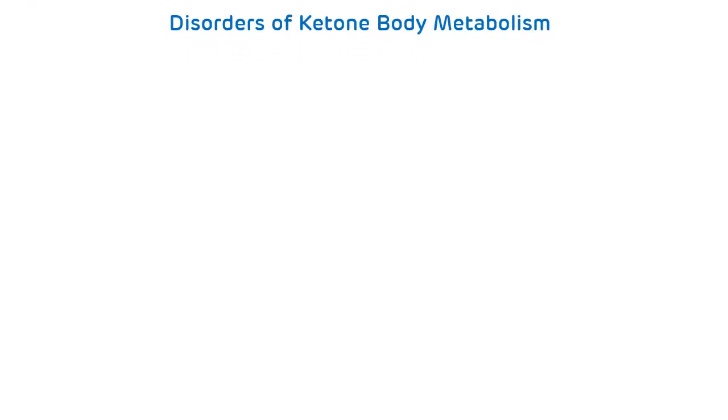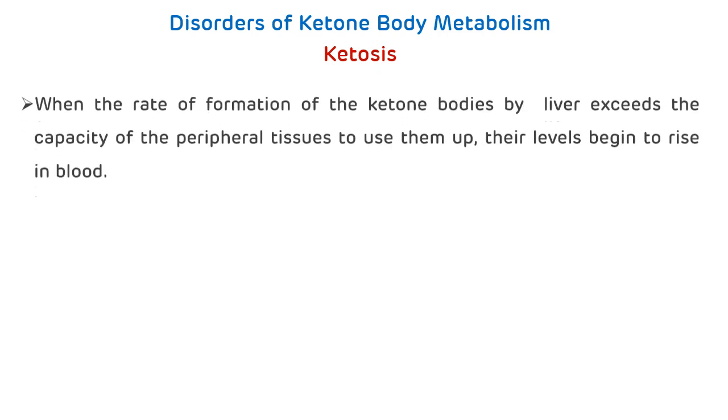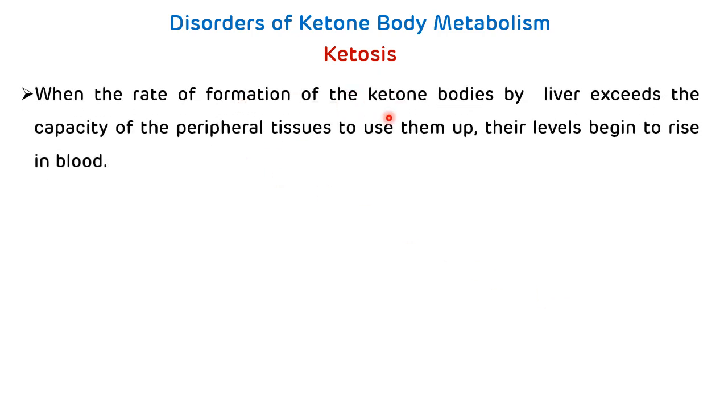Now, disorders of ketone body metabolism. Disorders of ketone body metabolism are known as ketosis. Ketosis is the triad of ketonuria, ketonemia, and acetone smell in the breath. When the rate of formation of ketone bodies by the liver exceeds the capacity of the peripheral tissues to use them up, their levels begin to rise in the blood.